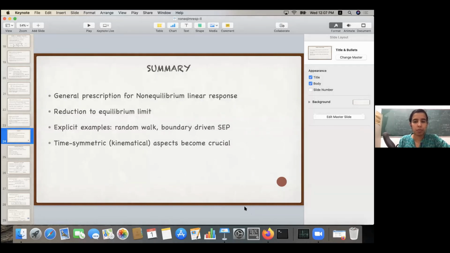What is the reference for this SAPE thing you did? I don't know if there is any reference. Was any part not clear? I mean, we still have time. I wanted to derive some of the things. The random part was more or less clear, but some of the expressions I couldn't follow, so I wanted to see how they come about. There is one paper by Salazar and Maes where they did it for the zero range process.